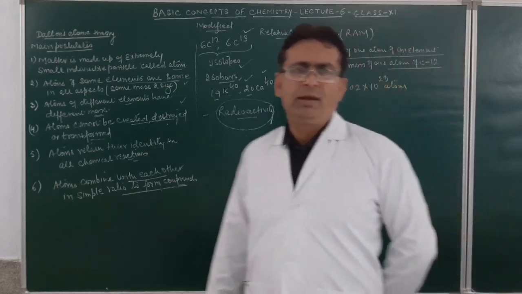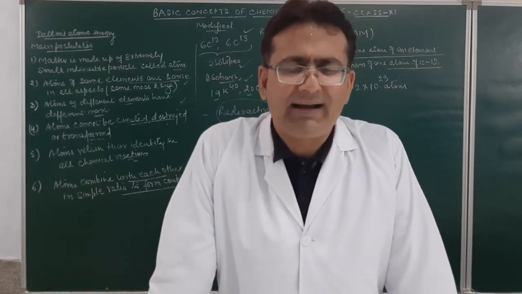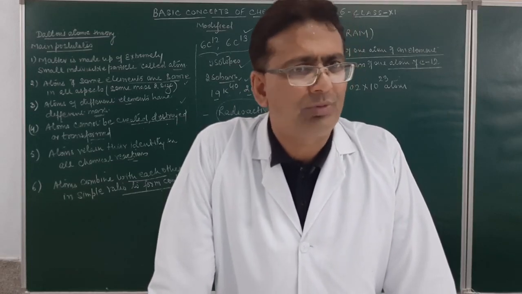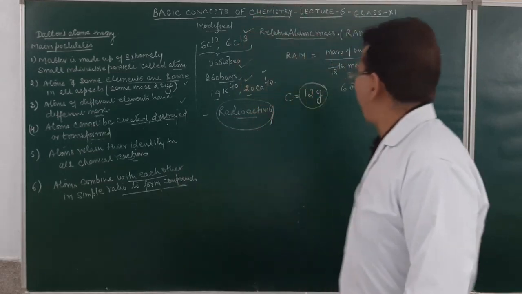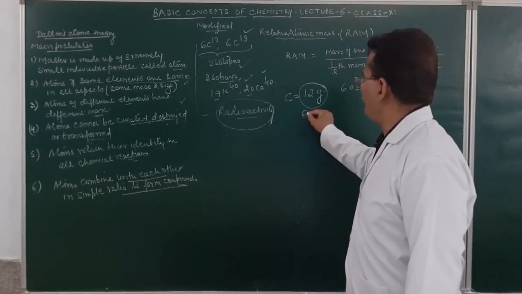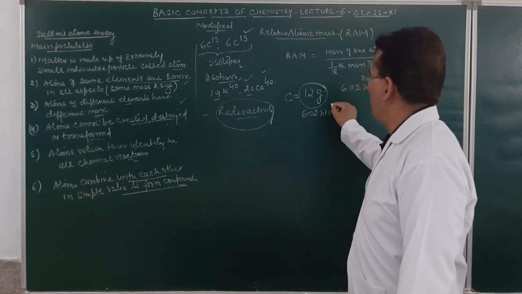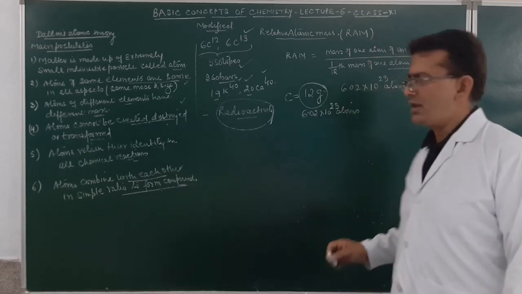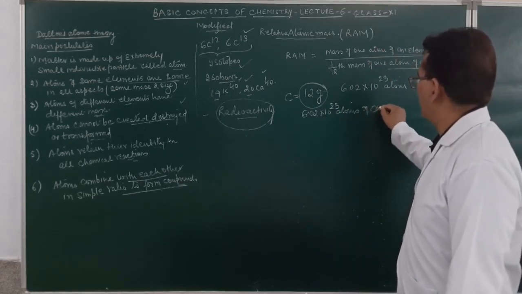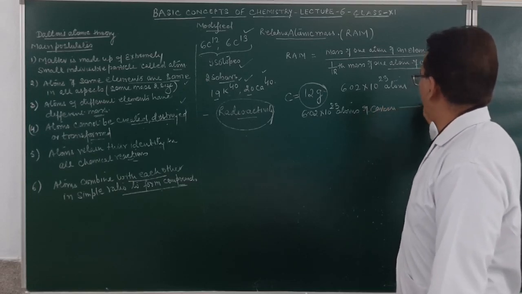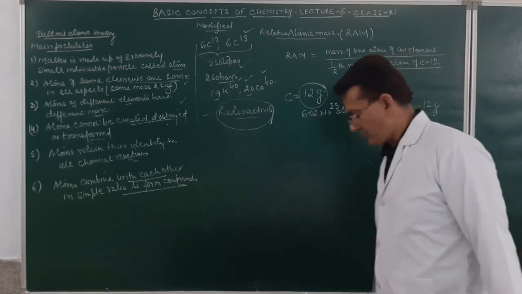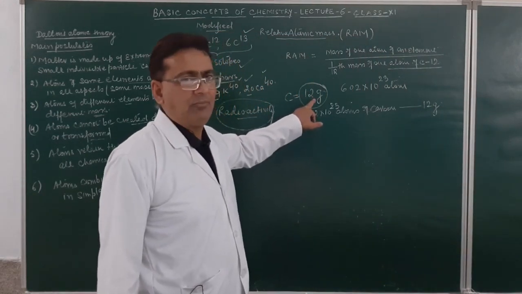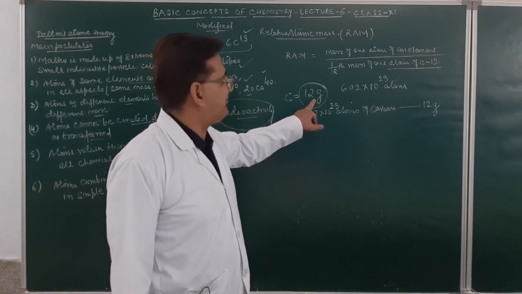Am I clear? Whenever the masses are expressed in grams, it means it is a mass of 6.02 into 10 raised to power 23 atoms. So I will say over here, 6.02 into 10 raised to power 23 atoms of carbon has a mass which will be equal to 12 gram. Am I clear? Whenever the mass of carbon is expressed in gram, that is 12 gram,